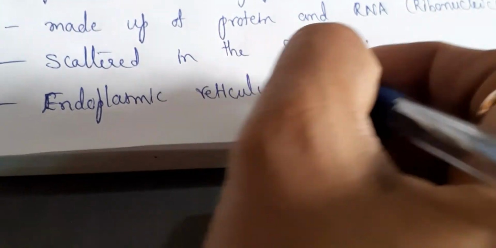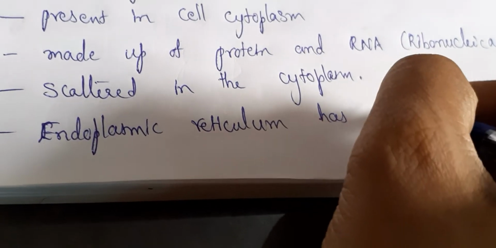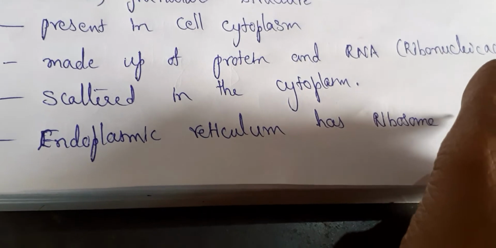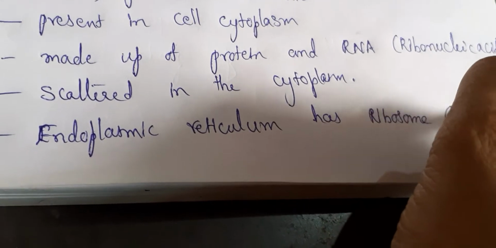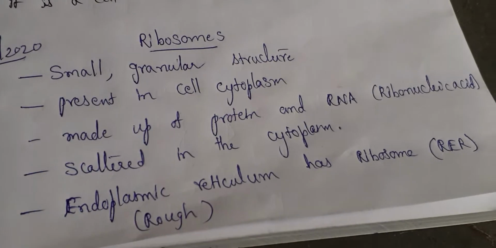Endoplasmic reticulum contains ribosomes, and such a type of endoplasmic reticulum is called rough endoplasmic reticulum. So rough means ribosomes are present. Smooth ER and rough ER we have studied.